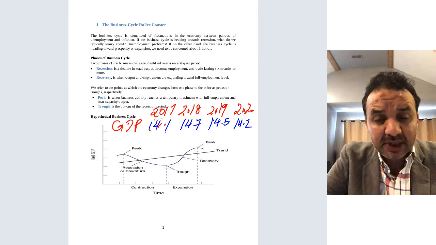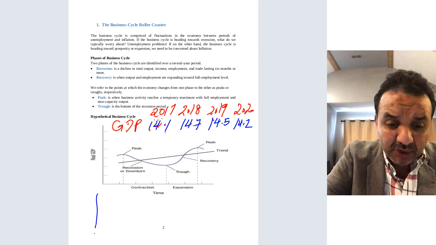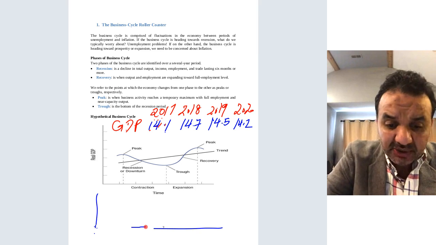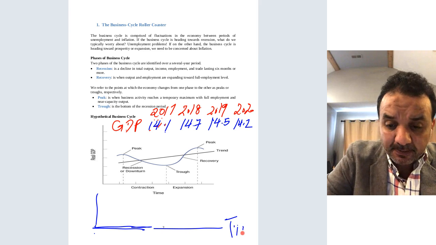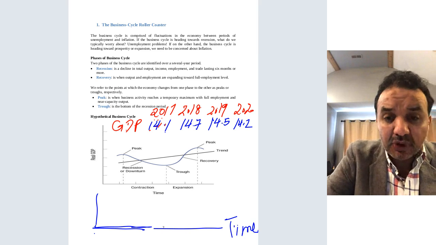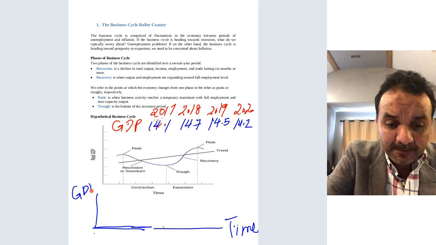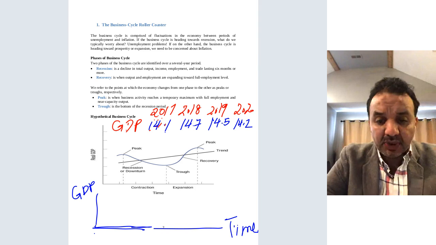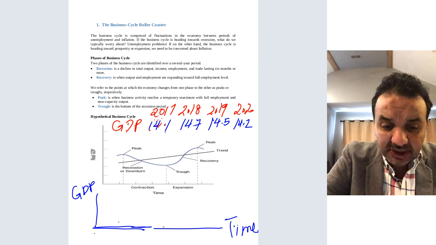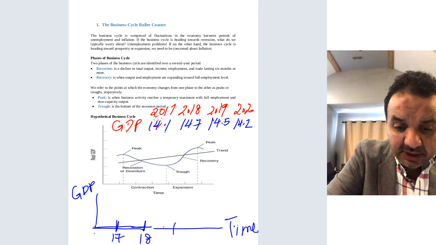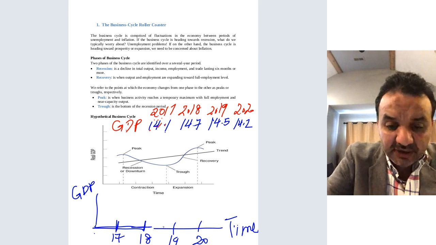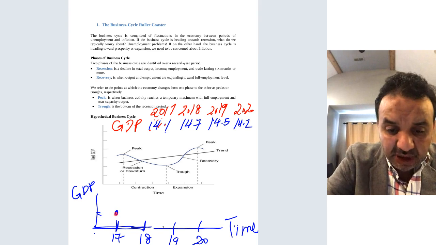If I have annual data for the last 4 years, can I put these numbers on a timeline? The answer is yes. If we put the time on the x-axis, and the GDP on the y-axis, let's see what we find. Let's say this is 17, this is 18, this is 19, and this is 20. So 2017, this is 14.1.